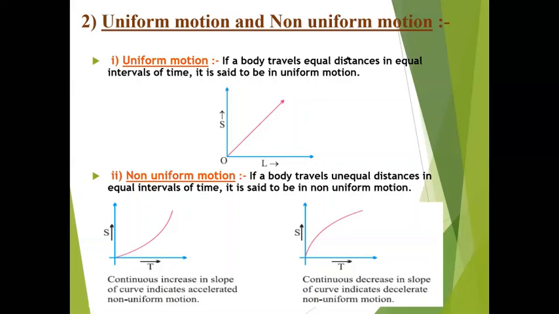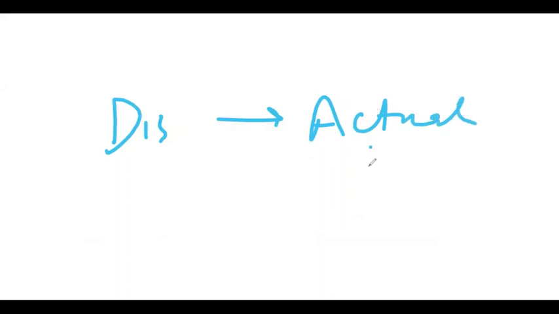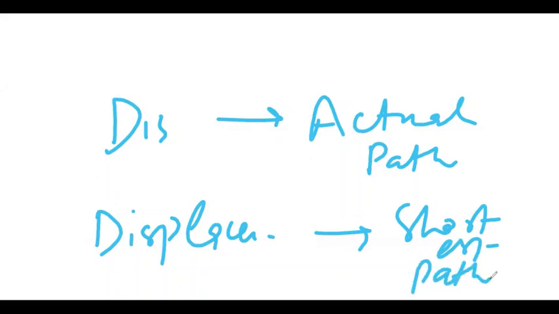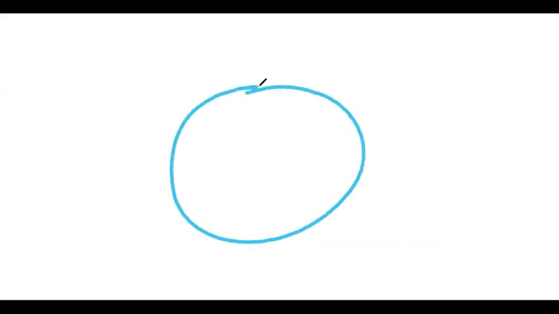Okay, so just see, the distance is the actual path, and displacement is the shortest path. That's why I gave you examples. Now I'm taking one more example. Let us take a circular motion.